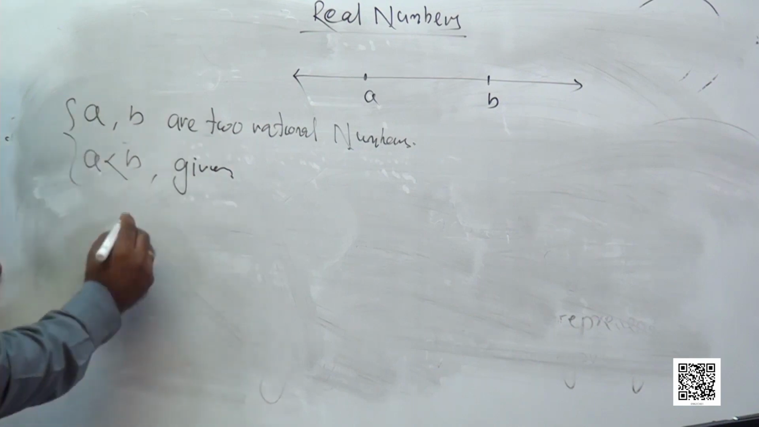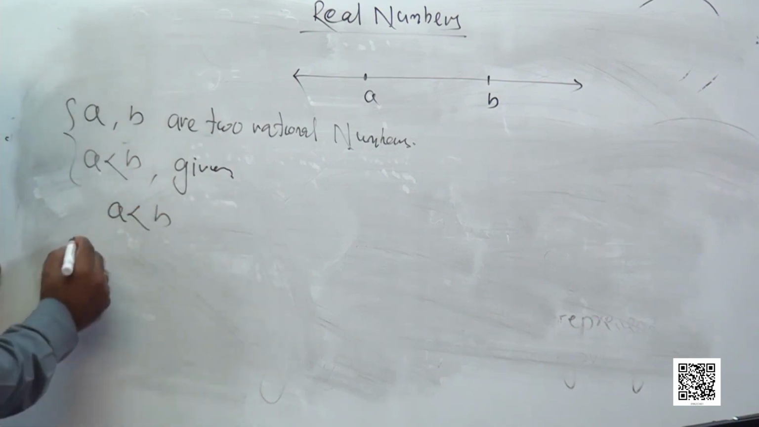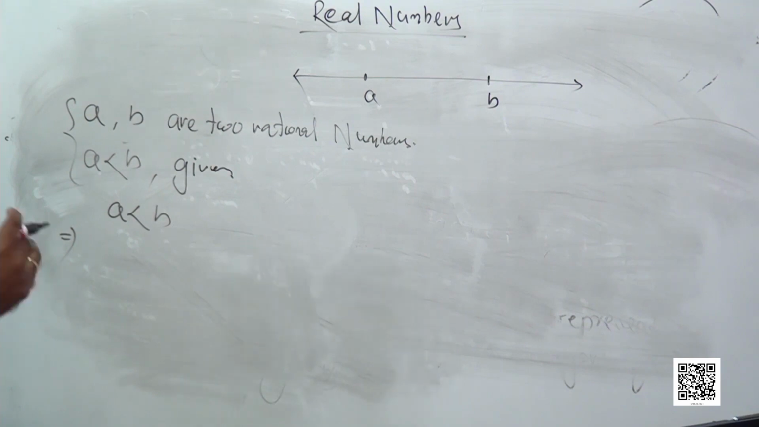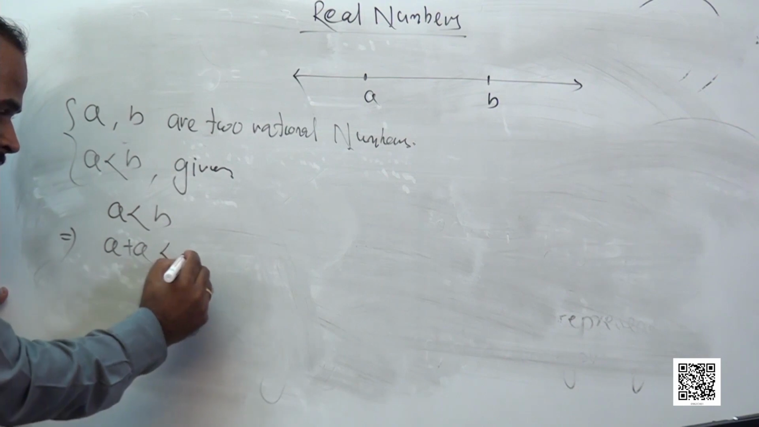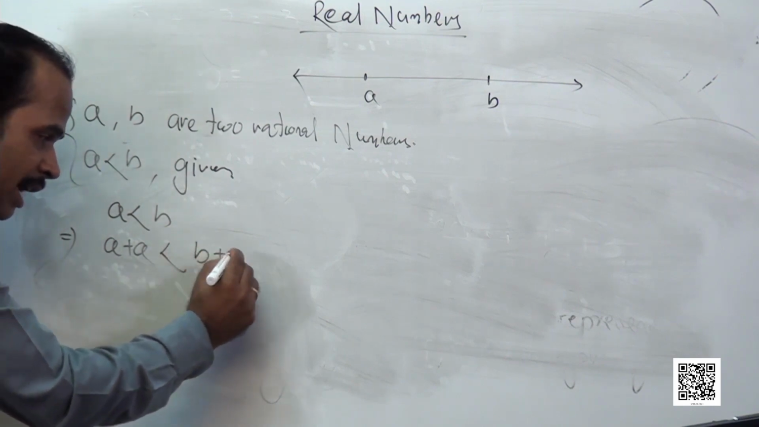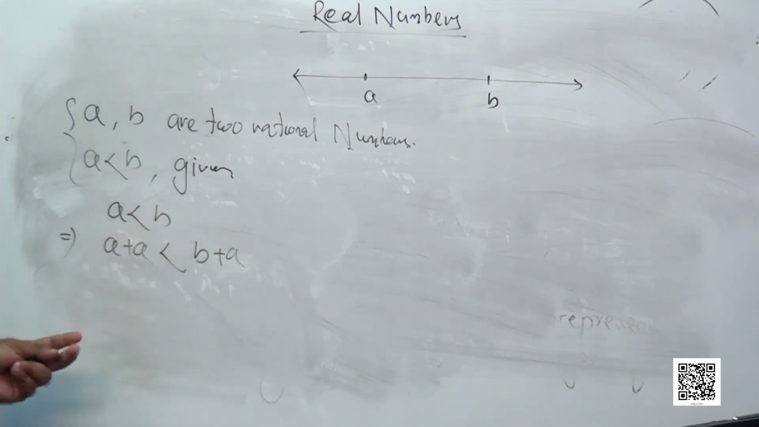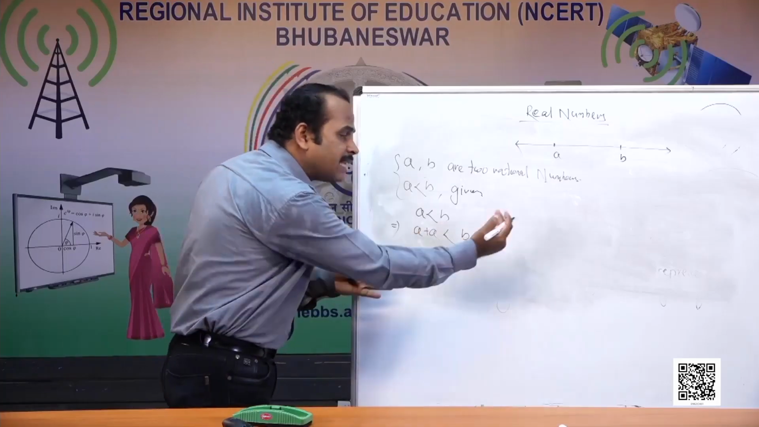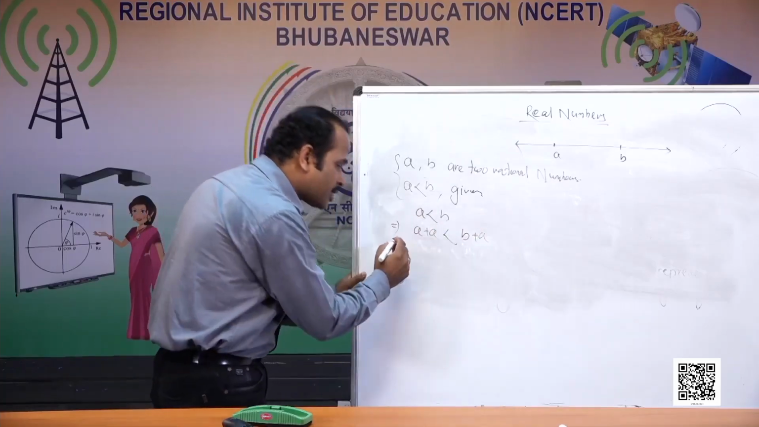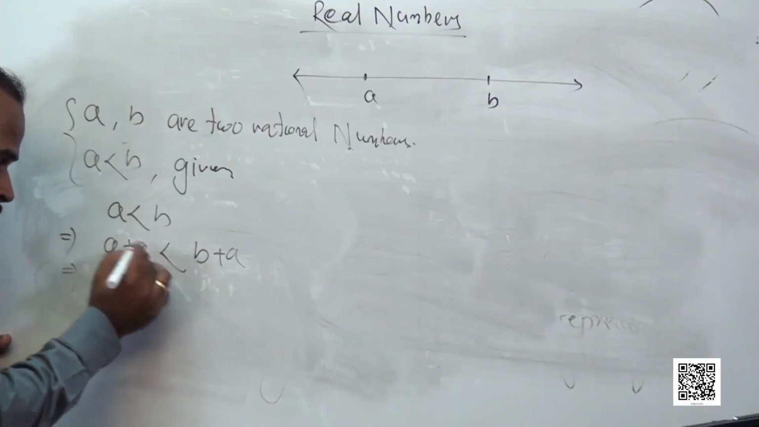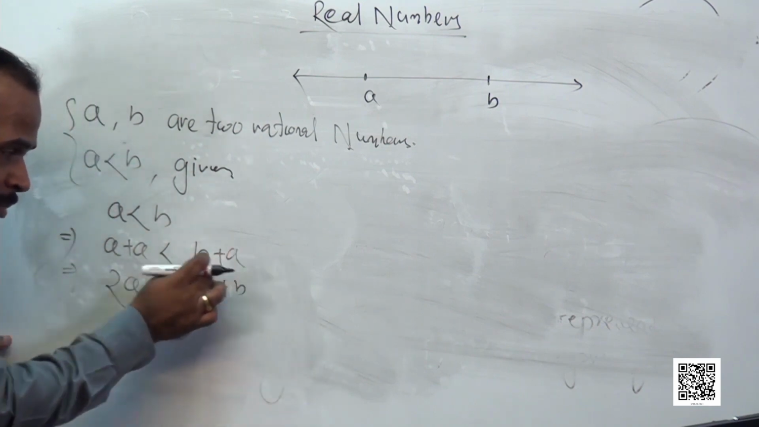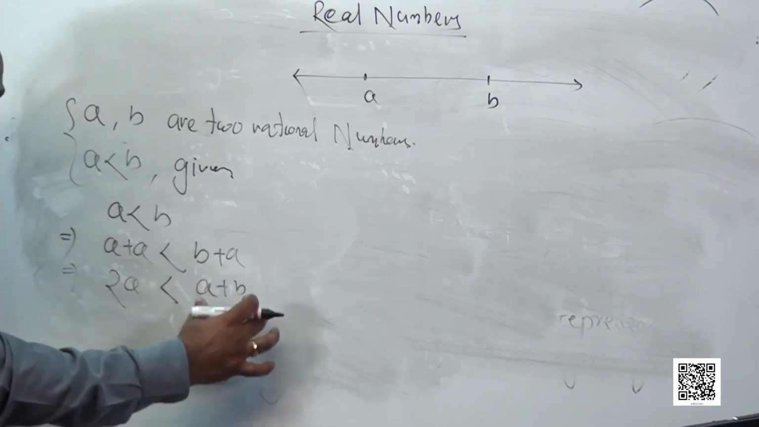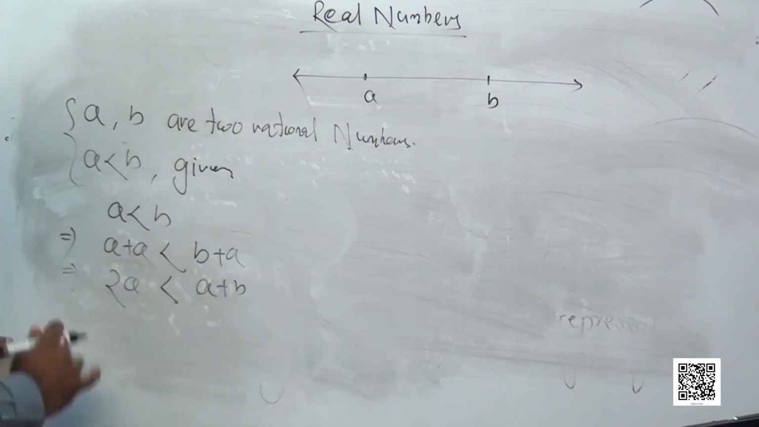Let me take these conditions. I will write A less than B. Then I can add A on either side. I find A plus A is less than B plus A. By the law of equality, I added A on either side. So I get 2A is less than A plus B. Here I turned B plus A into A plus B. This is the commutative property: A plus B and B plus A are both the same.